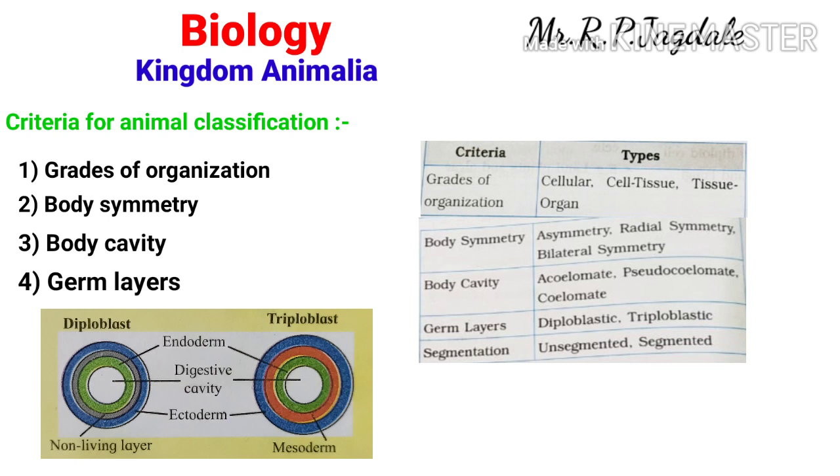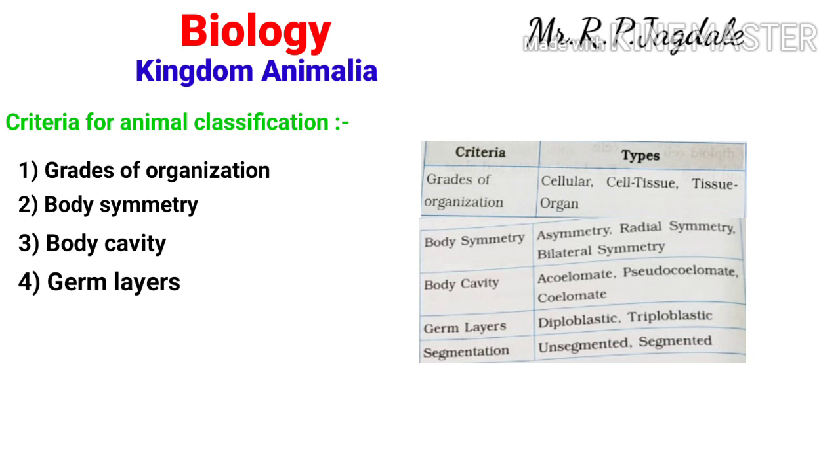You can see the diploblast and triploblast layers on your screen. In triploblasts, the mesoderm is the middle layer, with ectoderm and endoderm on either side. But in diploblasts, only ectoderm and endoderm are there. So this is the germ layers criterion according to which animals are also classified.